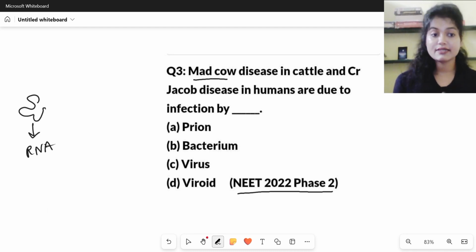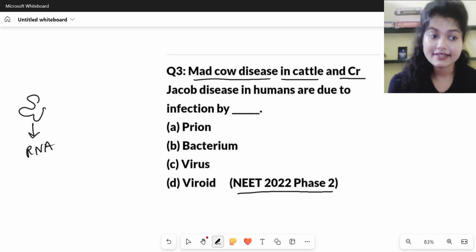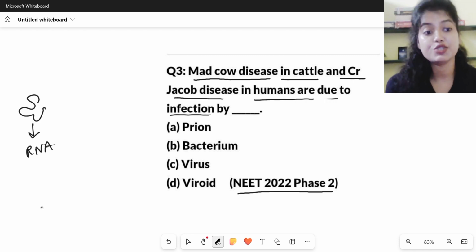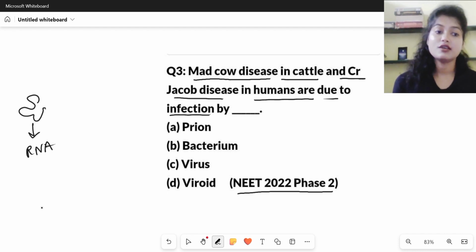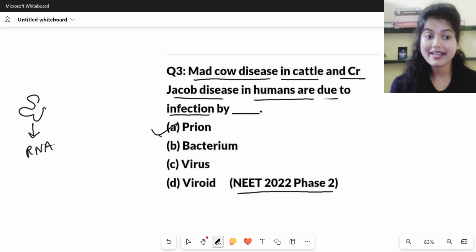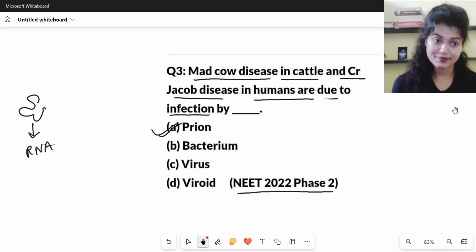The question says, mad cow disease in cattle and Creutzfeldt-Jakob disease in humans are due to infection by. This is very important and we already discussed that mad cow disease and Creutzfeldt-Jakob disease are caused by prions. So the first option, prion, would be correct.